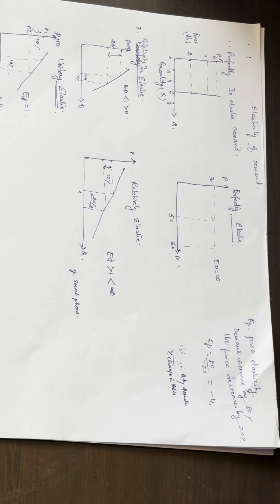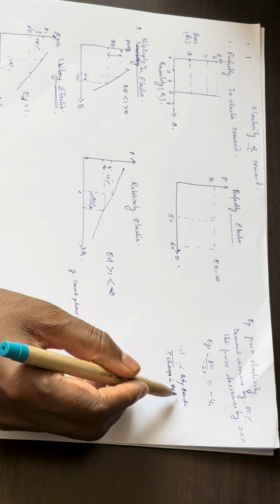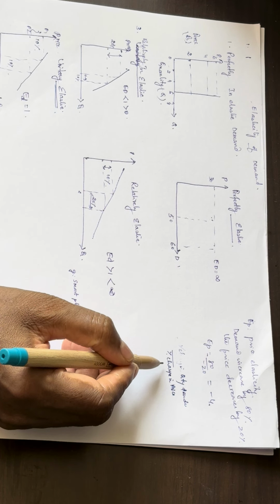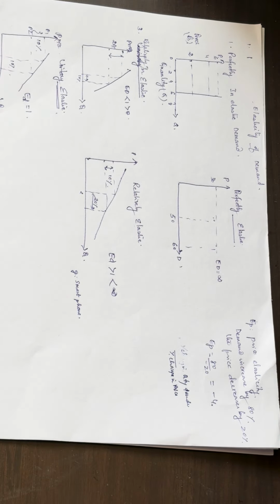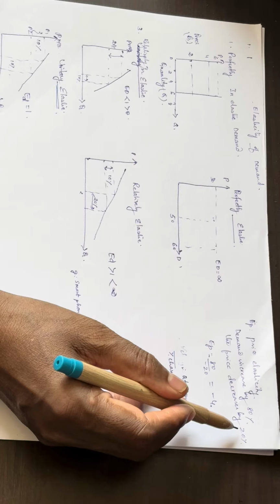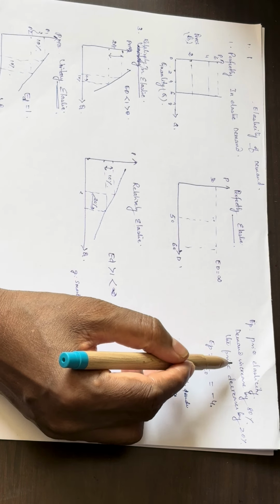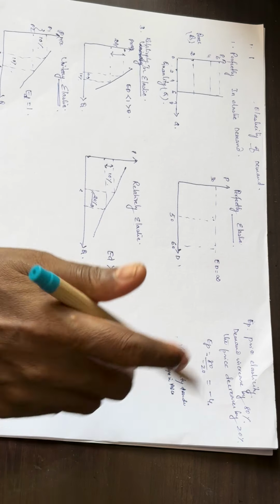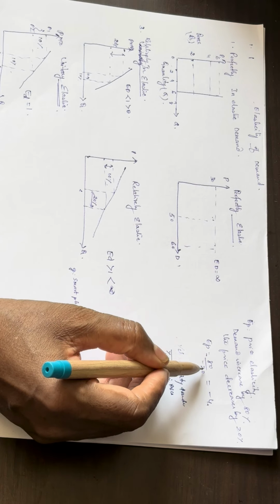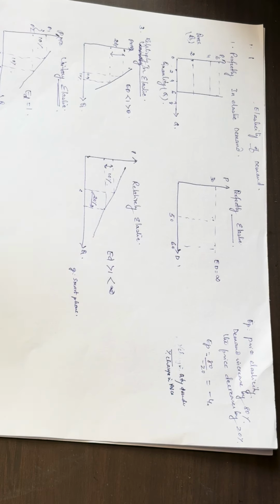We can say the price elasticity is equal to the percentage change in quantity demanded divided by the percentage change in the price. If the price is reduced by 20%, suppose the demand increases by 80%, then the price elasticity will be equal to 80 by minus 20, that is equal to minus 4. This means that the demand changes 4 times in the opposite direction to price. The value 4 is called the coefficient of elasticity.